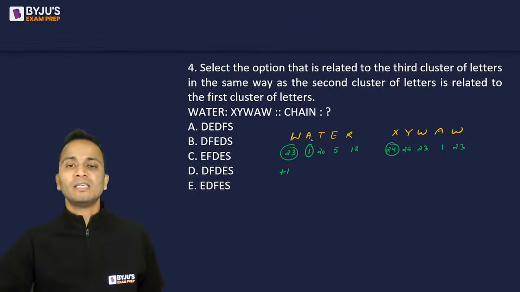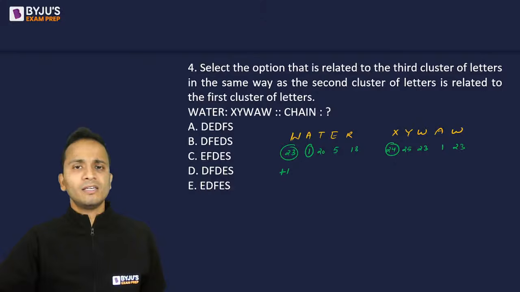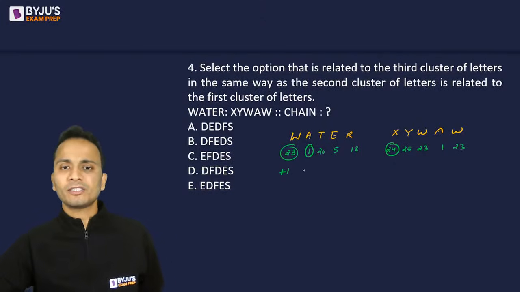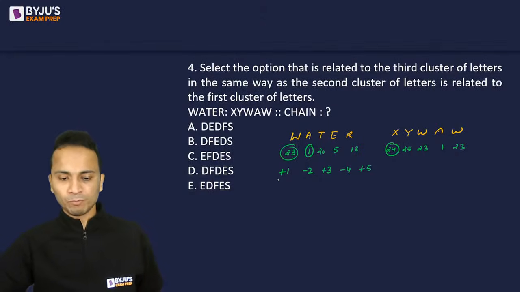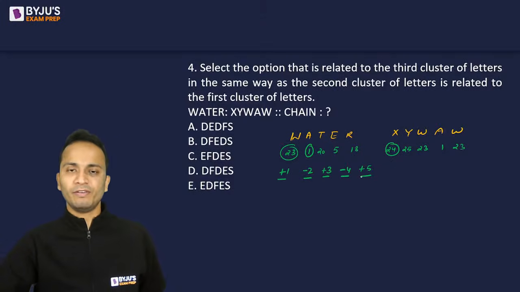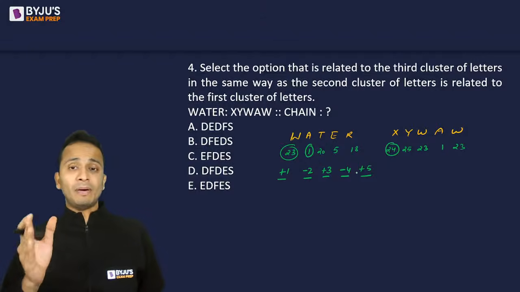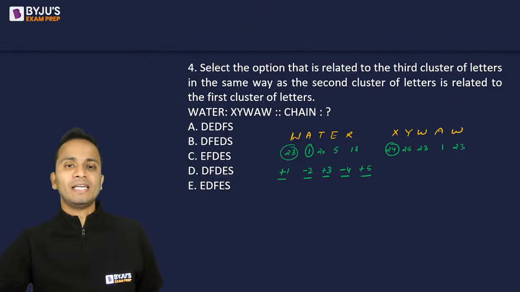Then 1 से reverse जाएंगे. So A, I'll go back 2 alphabets. So minus 2, I'll obtain Y, that is 25. Then 20 plus 3 is 24. 5 minus 4 is 1 and 18 plus 5 is 23. So basically the logic says plus 1 minus 2 plus 3 minus 4 and then plus 5. All right, plus 1 minus 2 plus 3 minus 4 and then plus 5.